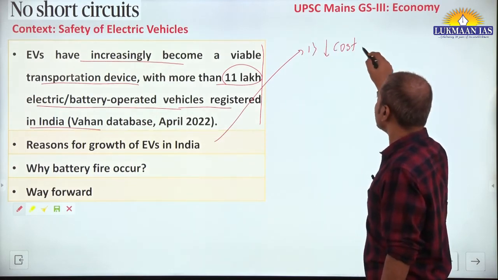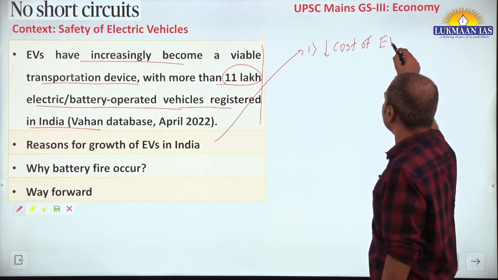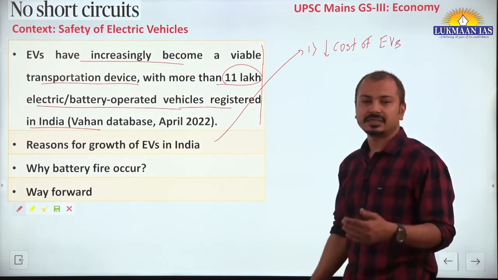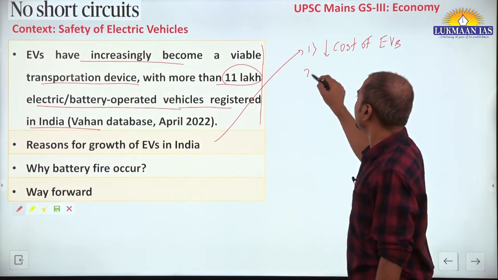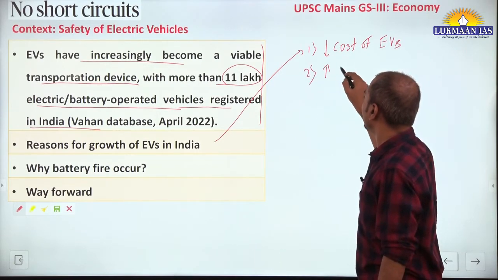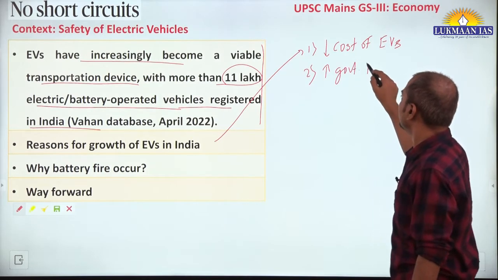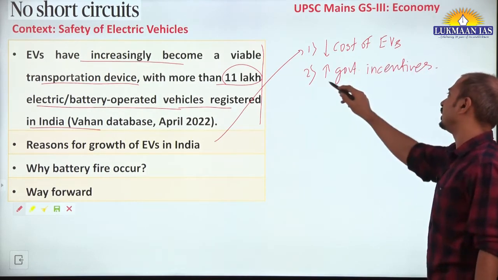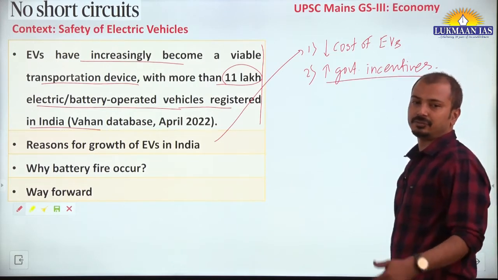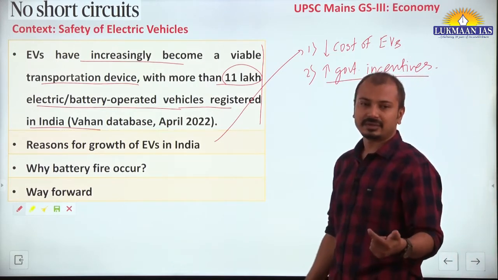Decline in the cost of electric vehicles. Okay, the technology has improved and overall cost has come down. Then also we can say that government incentives, as government wants to achieve the targets under COP26 or Paris Agreement, right?